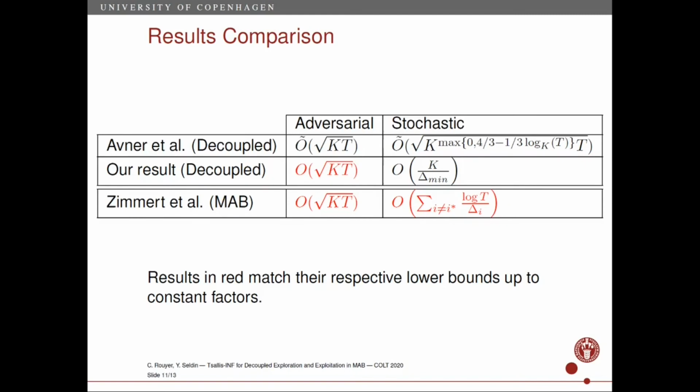Here, our result significantly improves on the work of Avner et al. Note that our time-independent bound is also tighter than the lower bound for classic multi-armed bandits. This is possible because the problem of decoupling exploration and exploitation is a simpler problem. We expect that it is possible to refine our bound more, but we know that it is at most suboptimal by a factor K over log K, because in the full information setting, Mourtada and Gaïffas have derived the lower bound in log K over delta min.